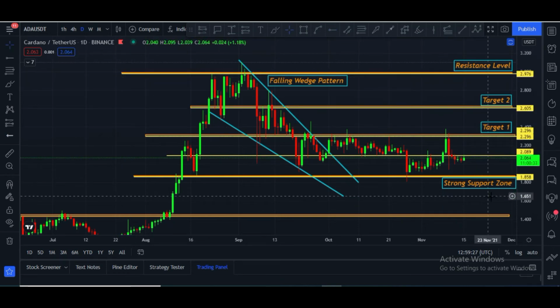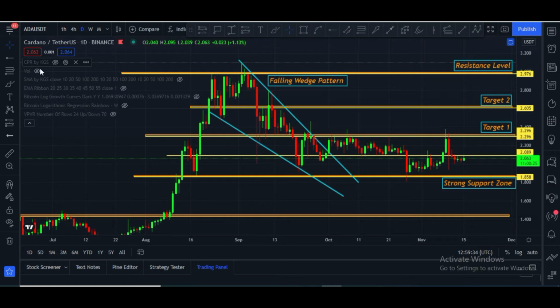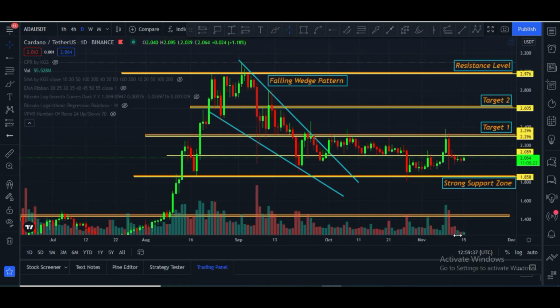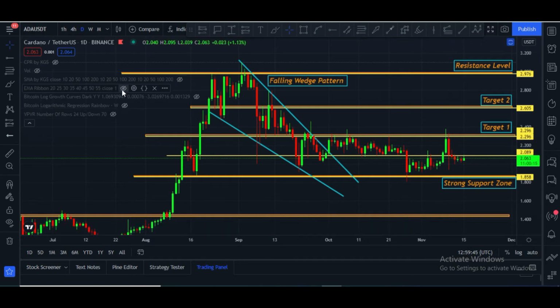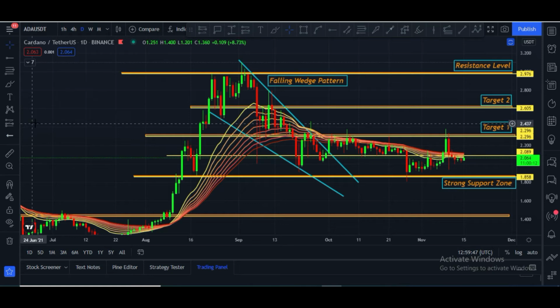This is a strong support zone at $1.85, and strong resistance it is now facing at the $2.10 price area. Let me show you volume. Volume is missing, unfortunately. We need strong volume confirmation, but there is very low volume. We need strong volume confirmation for a big upside move. Daily candles are still below this EMA ribbon, and that is not a good sign. Once a candle closes above $2.15, price will boost, and after that it will hit my 3 targets. Otherwise, we may see some sideways action in the ADA chart.